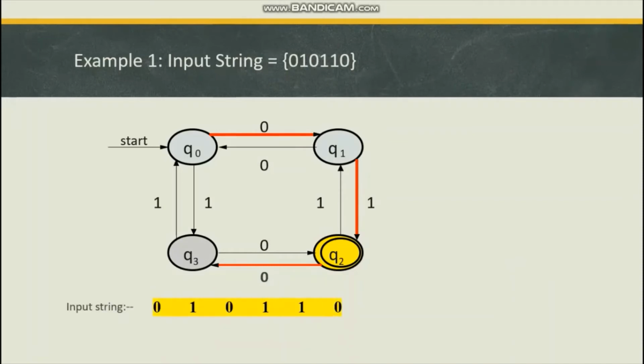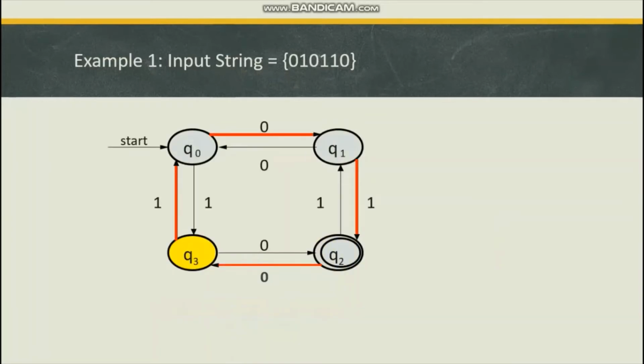Now we have to switch to the third input alphabet. Now currently we are in the state Q2 and we have to process the input symbol 0. So Q2 on processing input symbol 0, the transition given is to state Q3. So we will switch to state Q3.